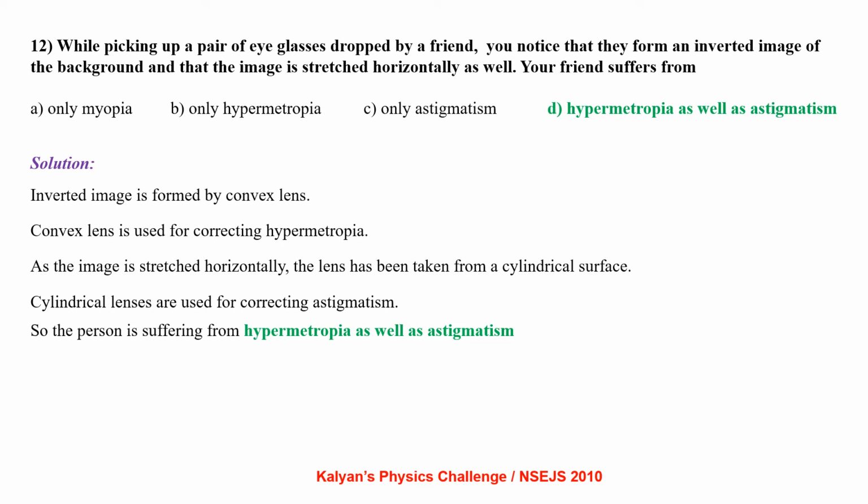Now let us see the observations. Inverted image is formed, so it is formed by a convex lens. Convex lens, that is a positive lens, is used for correcting hypermetropia. As the image is stretched horizontally, the lens has been taken from a cylindrical surface. Cylindrical lenses are used for correcting astigmatism. So the person is suffering from hypermetropia as well as astigmatism.